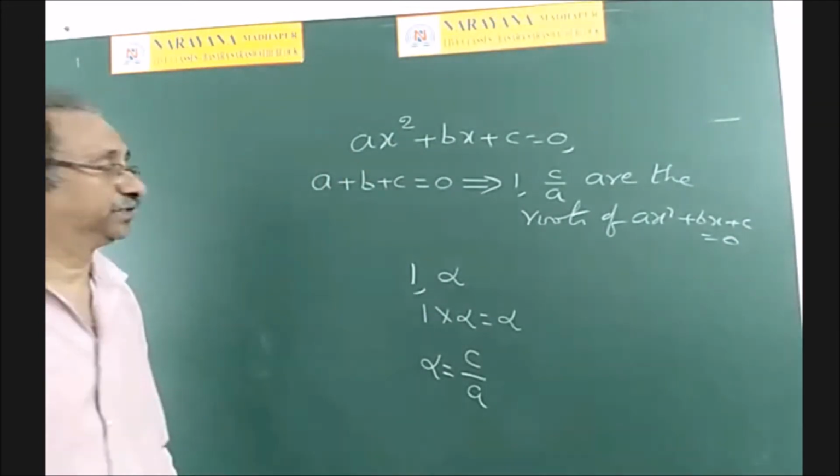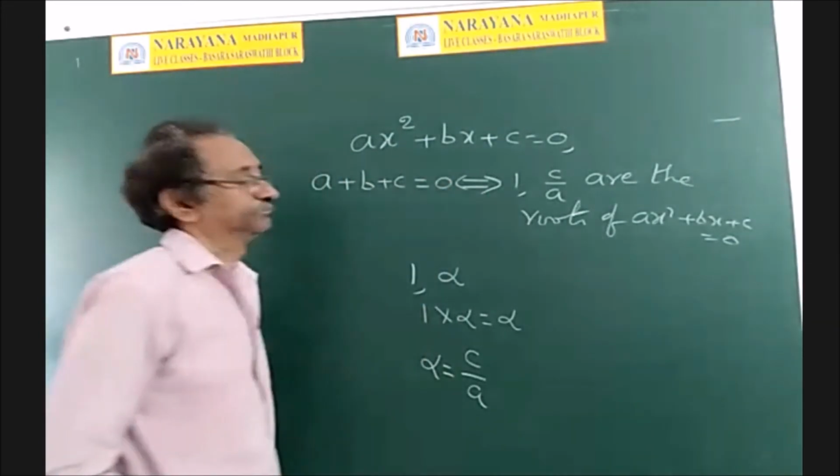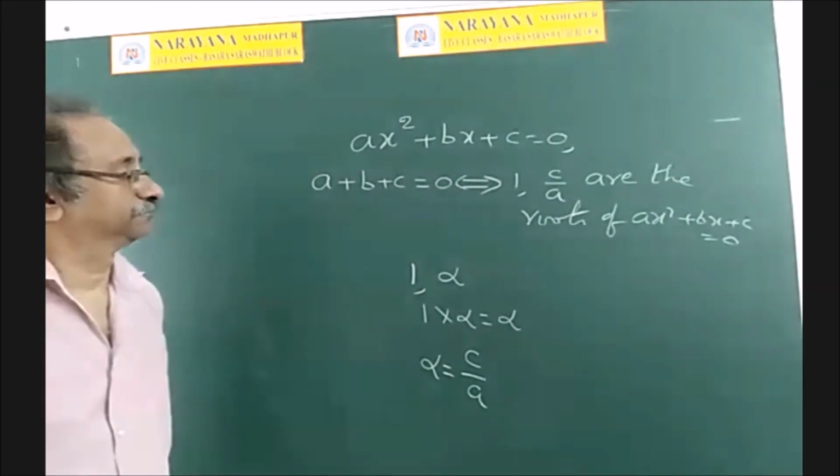Okay, so write down that formula for the quadratic equation.